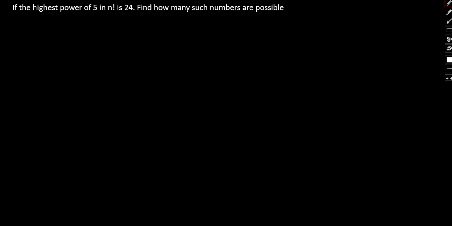Okay, now it's given that the highest power of 5 in n factorial is 24. Now let me give you an example of how we arrive at this, and how many such numbers are possible.